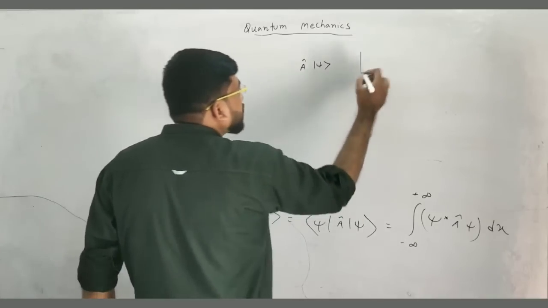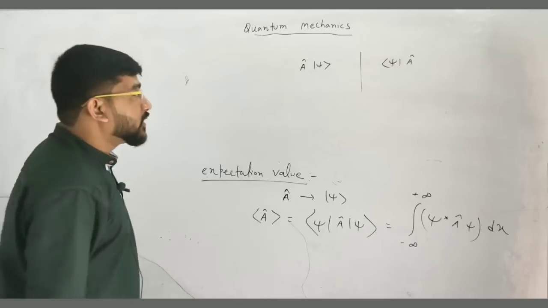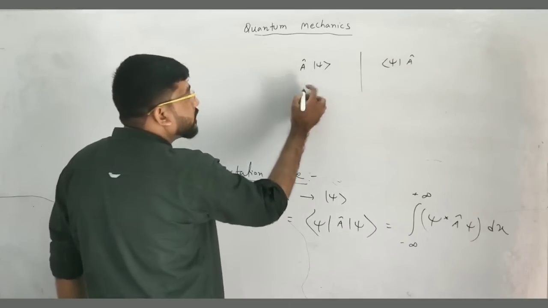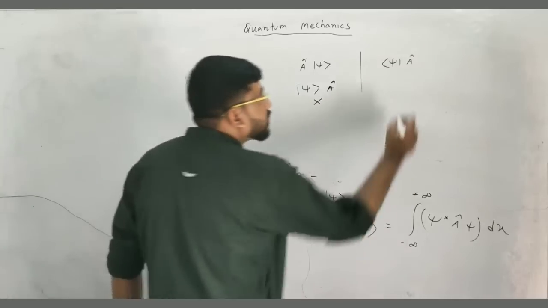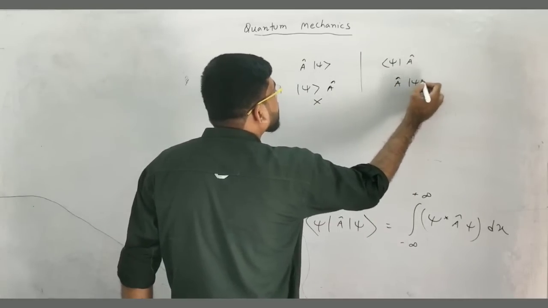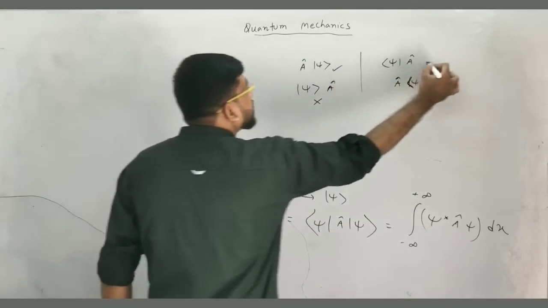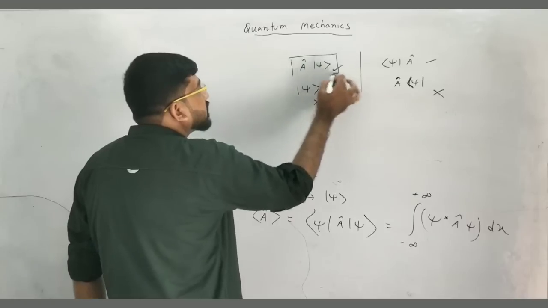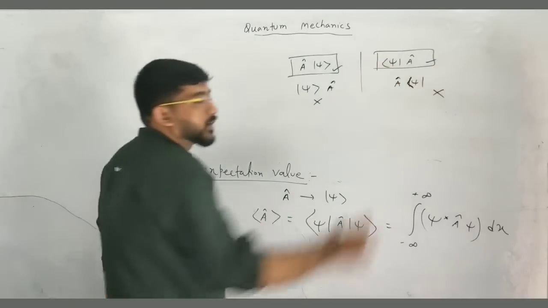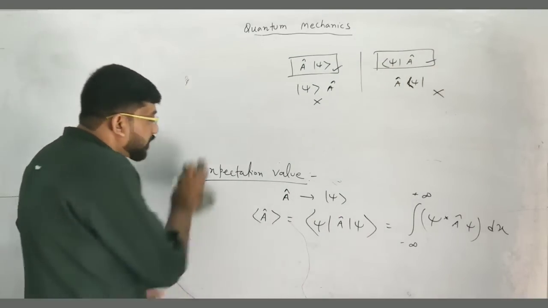Similarly for the bra vector we have written this kind of notation, but you can't denote the ket vector this way, and you can't write the bra vector this way either. So this is correct, but these are not. Please remember this when you write the operator.